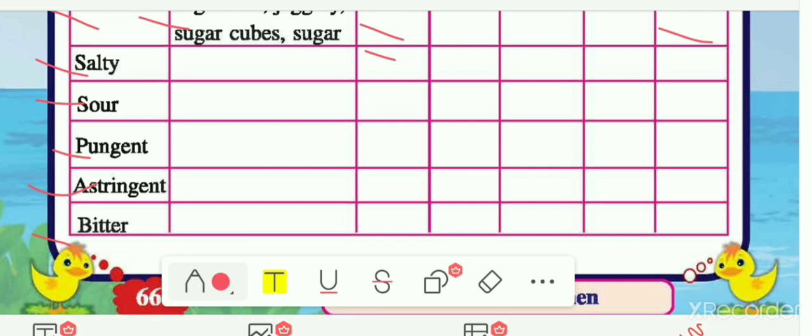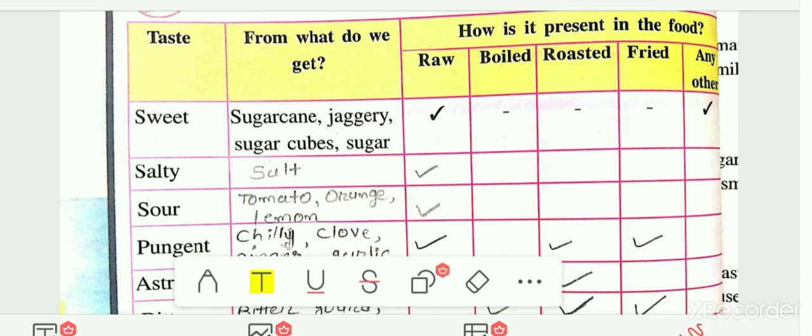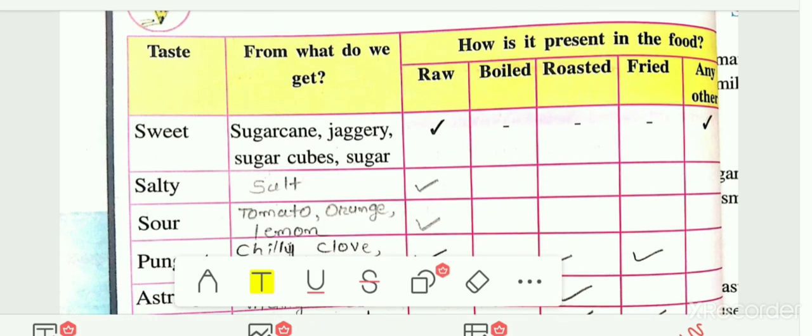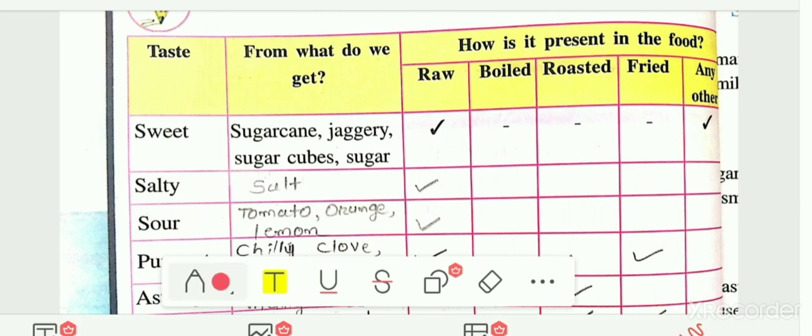So now let me see the answer for this table. Here the answer for this table is given to you. The first one, that is for sweet, it is given: sugar cane, jaggery, sugar cubes and sugar. From these food items we are getting sweet taste, and we are using these food items directly, that means raw, and in any other form. Next is salty. We are getting this salty taste from the salt. Here it is written salt, and we are using this directly. So in the row you can make the tick mark.